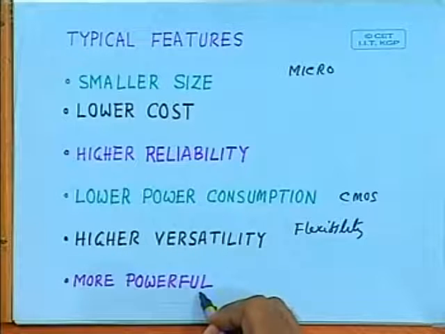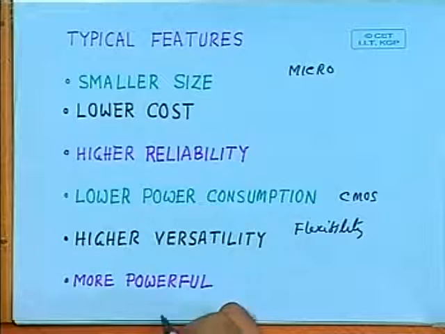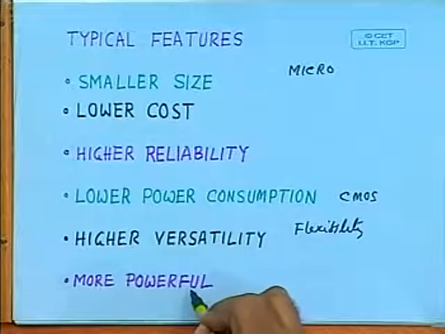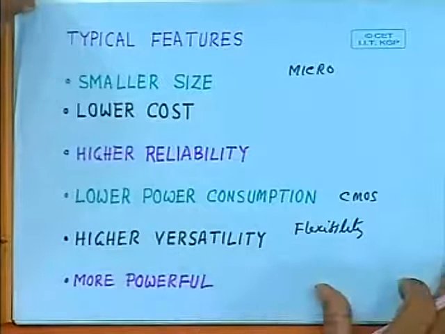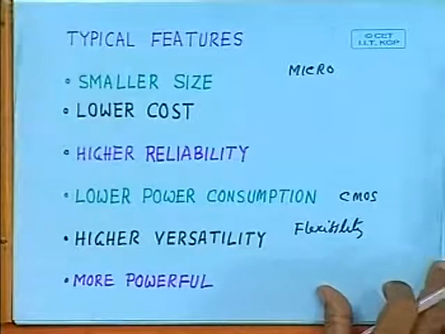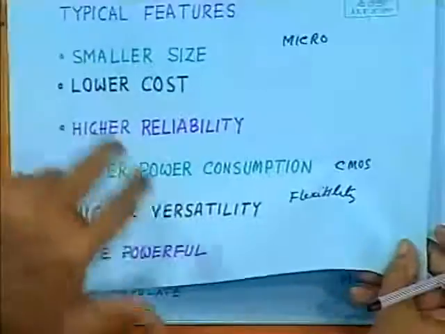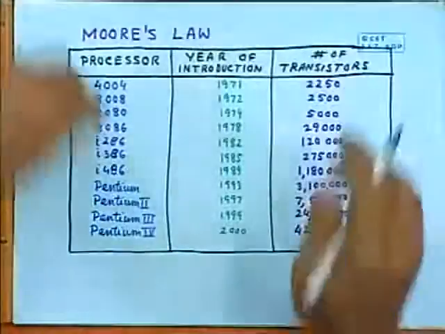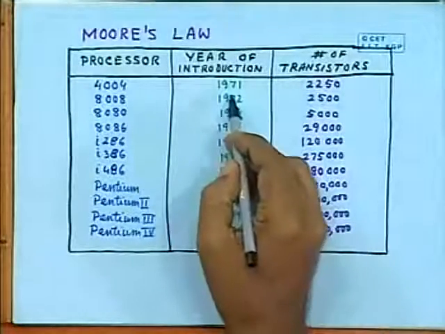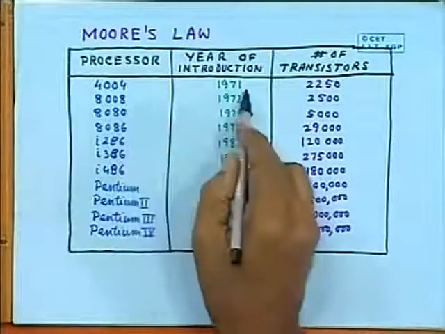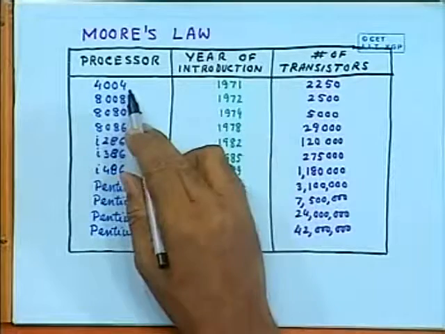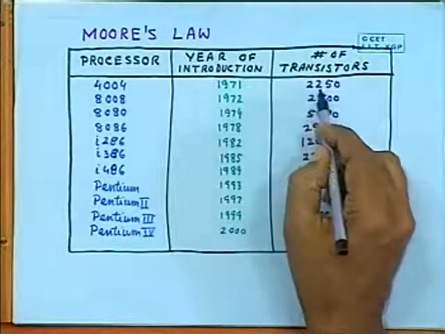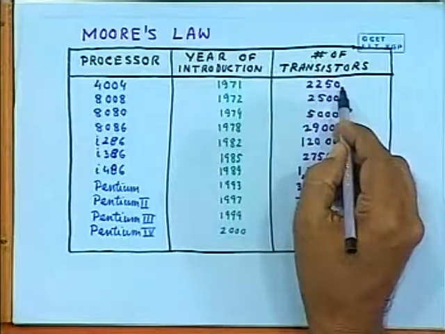Then the power. The power of the microprocessor, as I mentioned, is increasing over the years. For example, let us look at this card. The first microprocessor, introduced in 1971, the 4004, had only 2250 transistors.